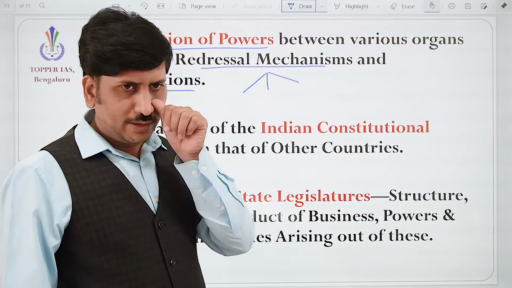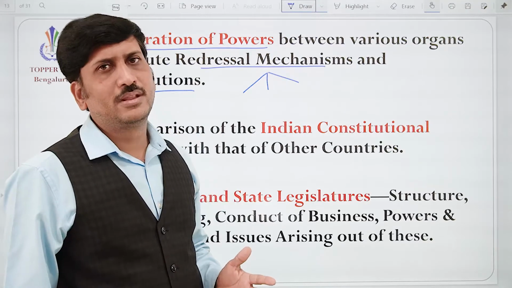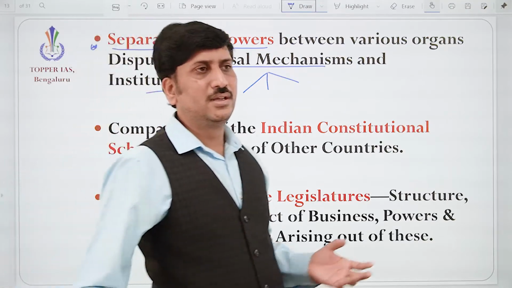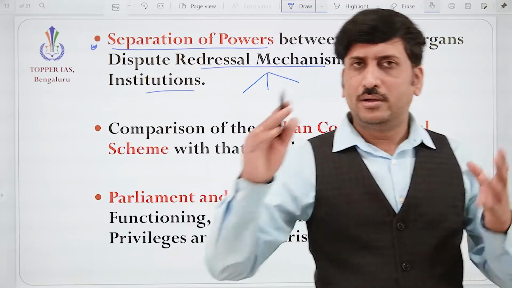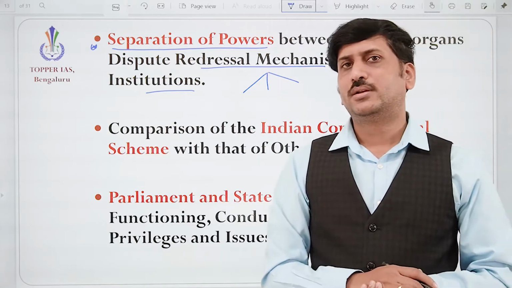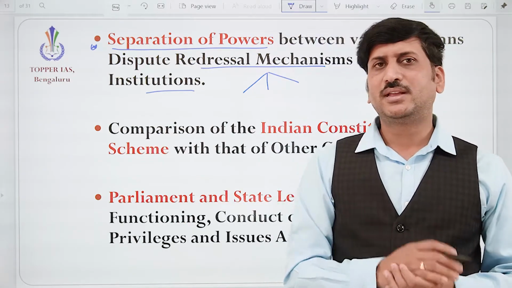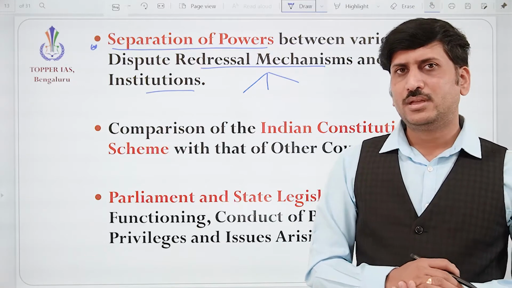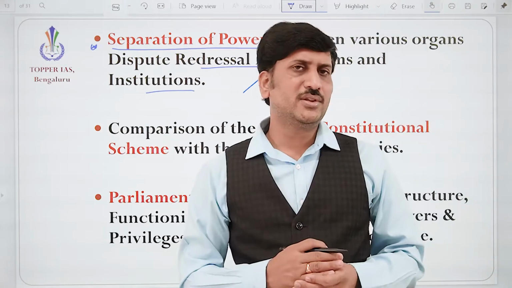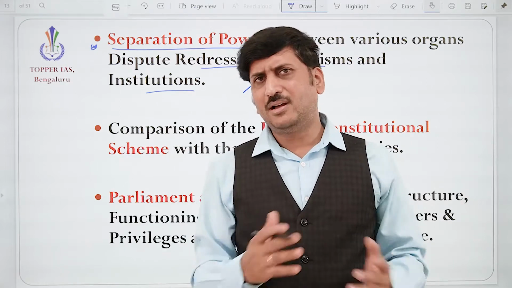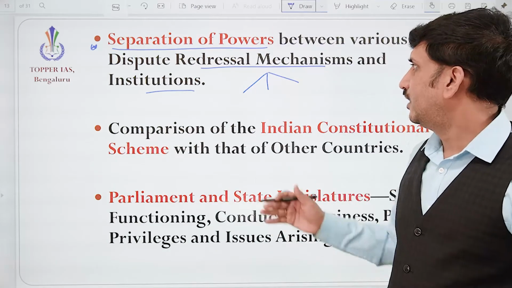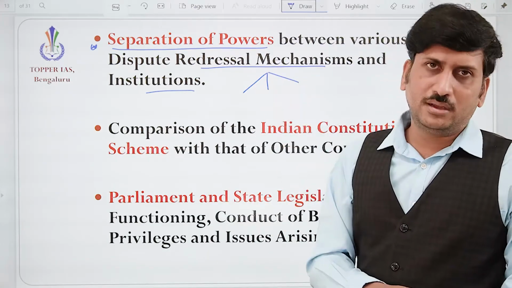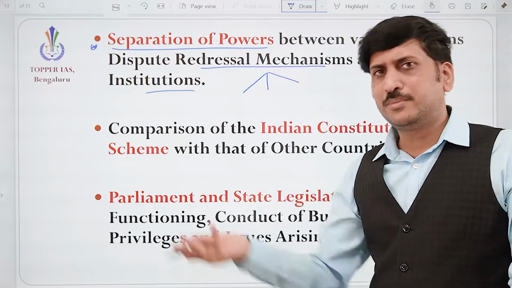And if you come to regulatory mechanisms like SEBI, which controls the stock market, insurance, IRDA, the Insurance Regulatory Development Authority, and PFRDA, which controls the pensions. So there are multiple organizations, correct? And also dispute appellate authorities to solve the problems of the people.